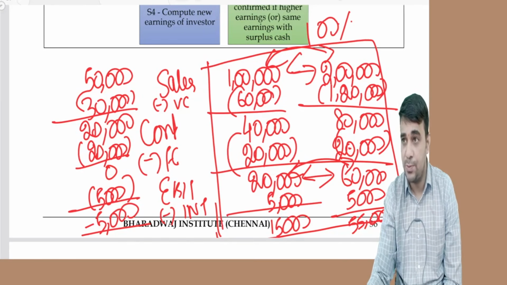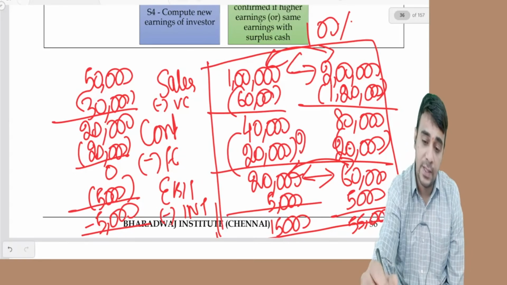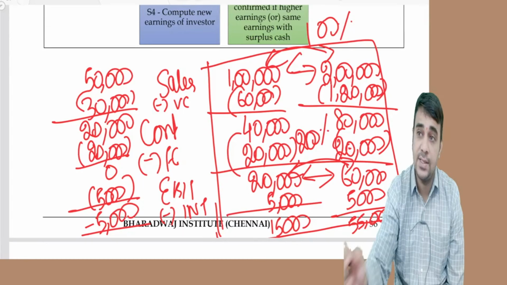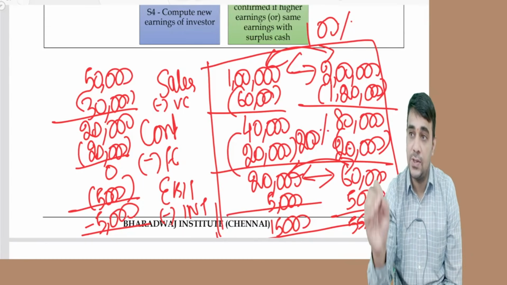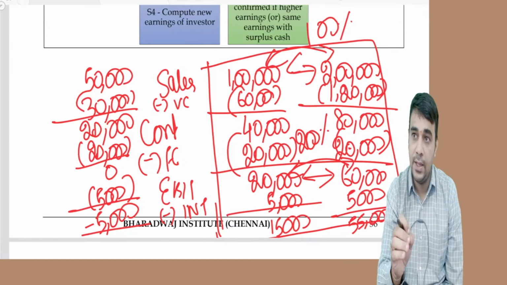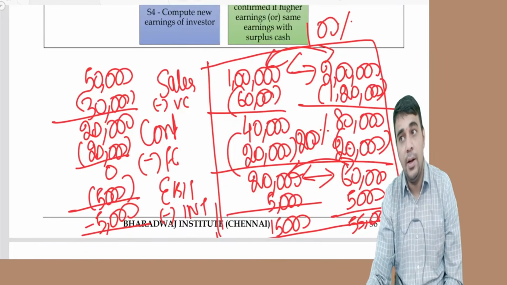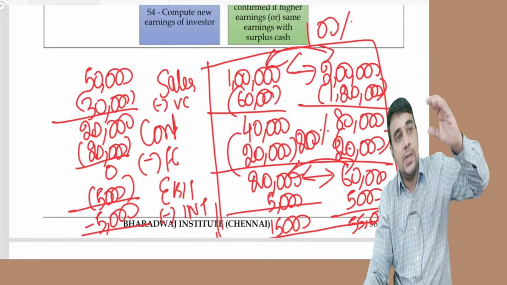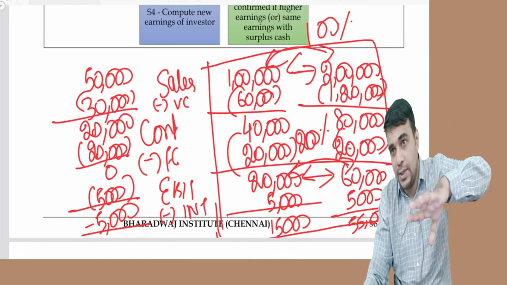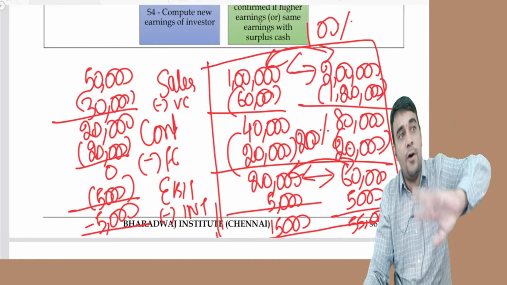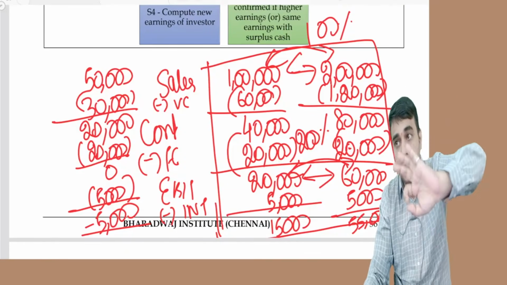It has to be more than 100. 200% increase. Increase I asked. What is 200%? 60,000 minus 20,000 divided by 20,000, the old value. Sales 100% increase, doubled. Profit 200% increase, tripled.